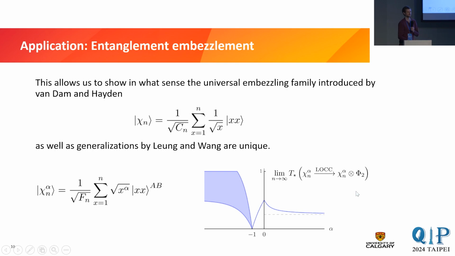But you can show much more. You can show that essentially this family is unique under very reasonable or very weak assumptions on your states. For example, that the coefficients are asymptotically non-increasing. You can show that every family of states must be very close to this original family. And for more details, I refer to the paper. And there are, for example, variants by Leong and Wang from 2014, but those are also very slight modifications of this family, and they fall into these conditions.